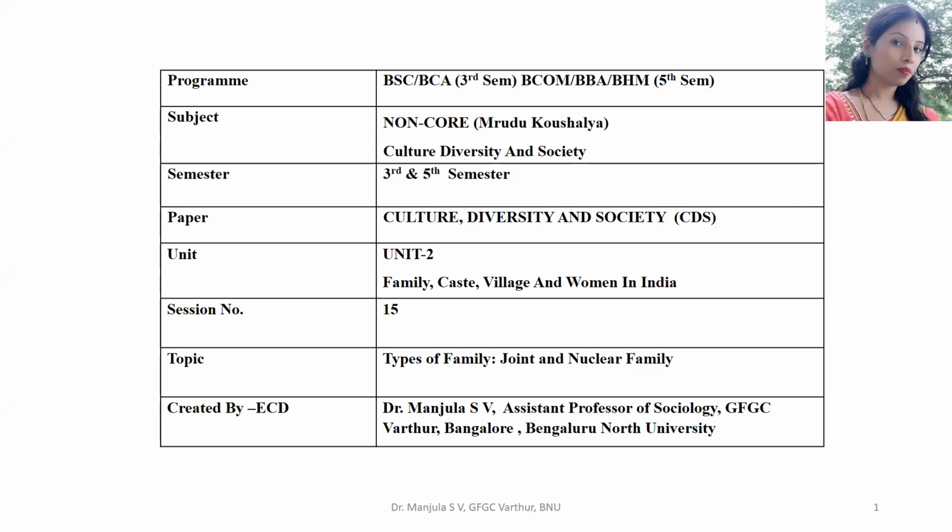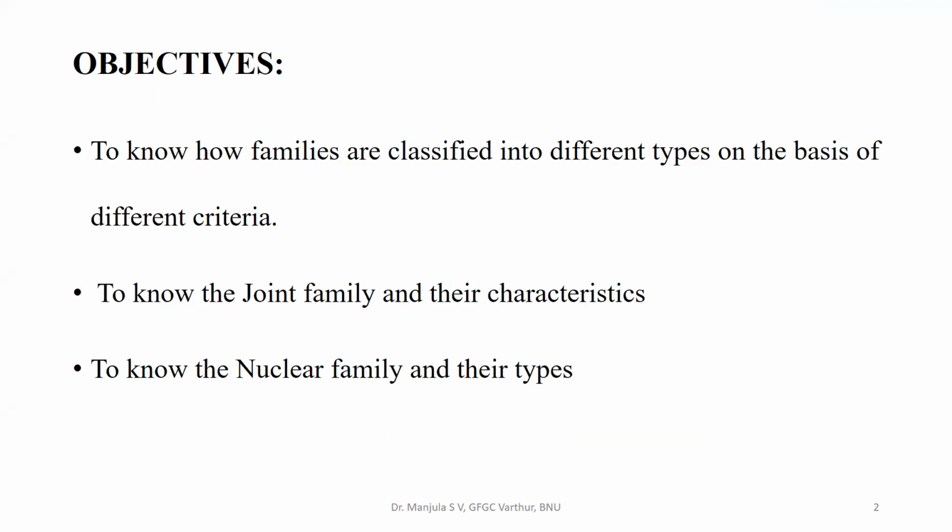Today I am discussing the non-core paper, Culture, Diversity and Society, Unit 2, Family, Caste, Village and Women in India, Session 15, Types of Family, Joint and Nuclear Family. The main objectives of this session are to know how families are classified into different types on the basis of different criteria, to know the joint family and its characteristics, and to know the nuclear family and its types.